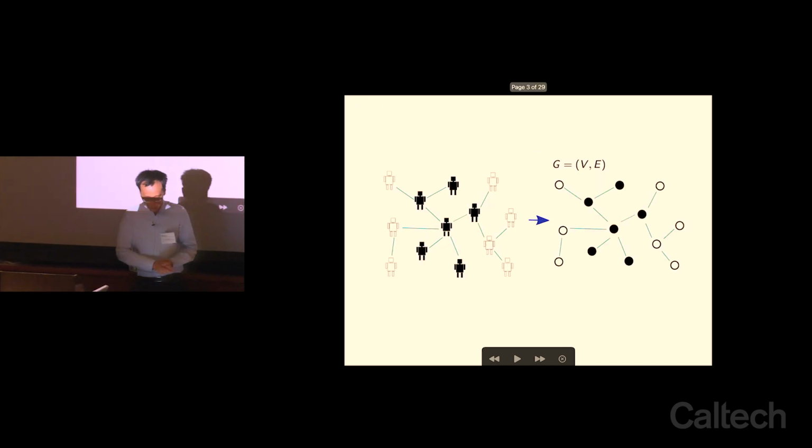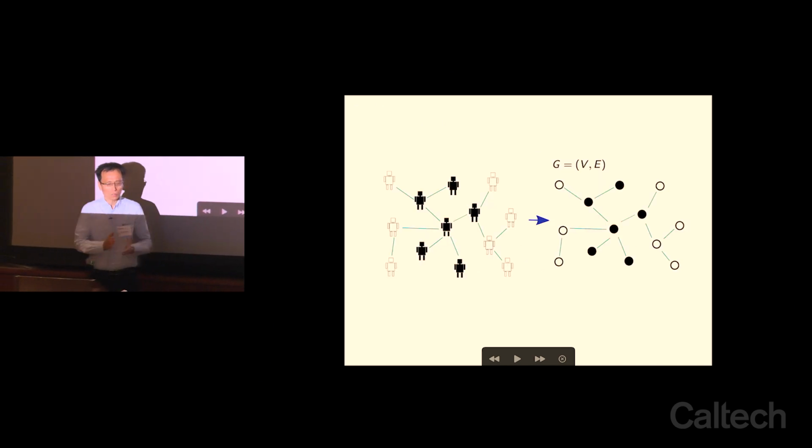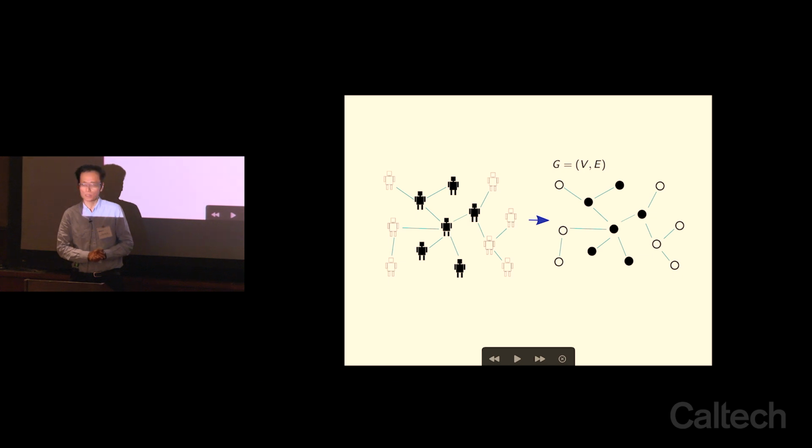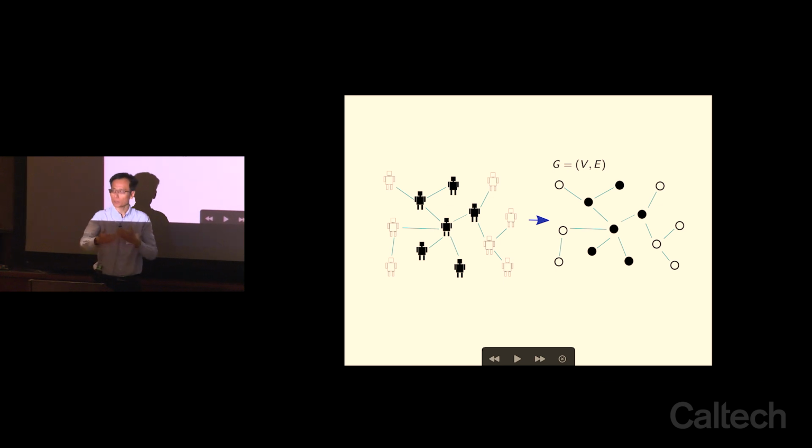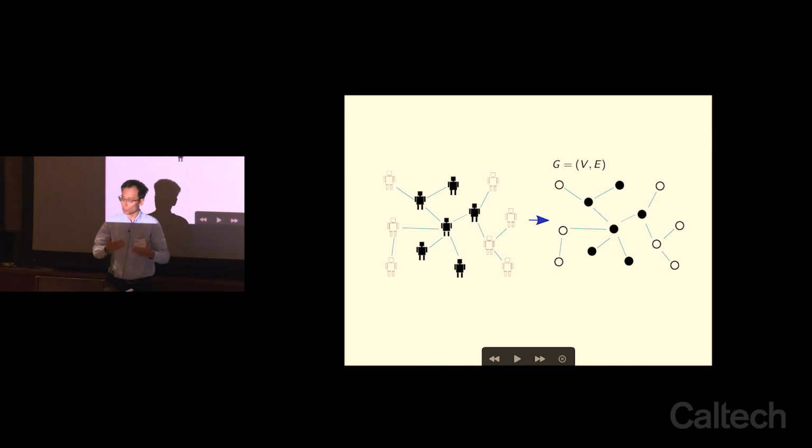So we want to model such a problem using a graph. For example, the humans could be vertices, and the connections between humans, the social contact network, can be modeled by edges on this graph.